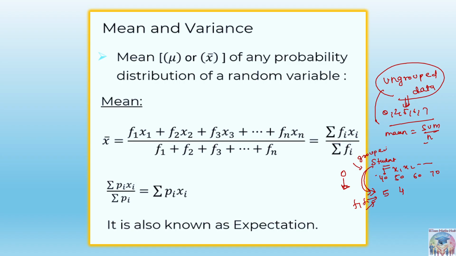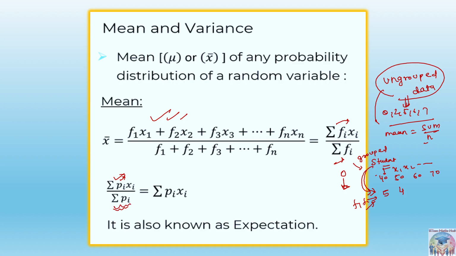When the grouped data is given, you will find the mean in this way: f1 x1 plus f2 x2, and so on up to fn xn, and divide by the total sum of frequencies. Similarly we can do it with probabilities also. Suppose that instead of fi, I write sigma of pi xi upon sigma of pi.